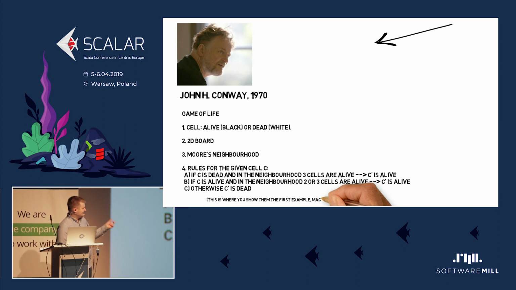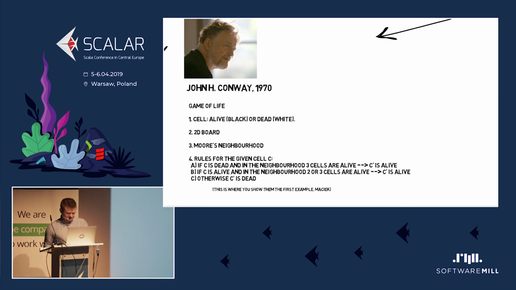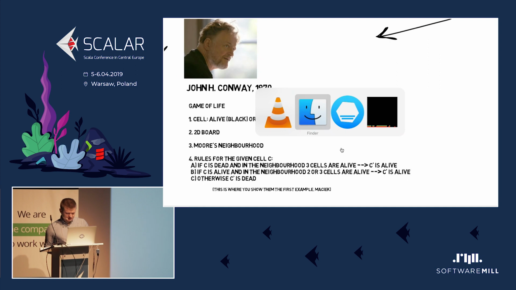If the cell is dead and in the neighborhood we have 3 alive cells, then the new version of the cell will be alive. If the cell is alive and in the neighborhood there are 2 or 3 alive cells, then the cell will still be alive in the next iteration. Otherwise, if there are not enough living cells in the neighborhood or too many, then the cell will die or will still be dead. And that's a moment for the first example.